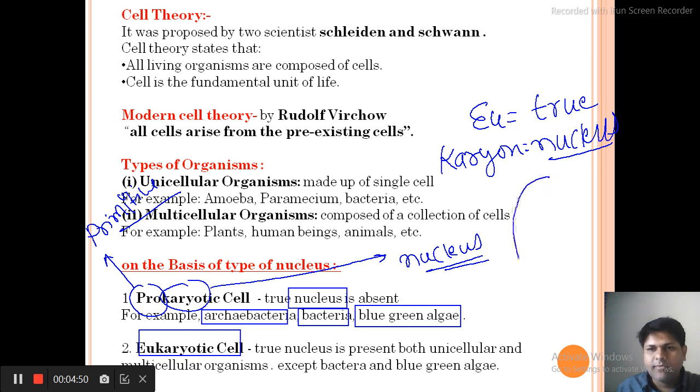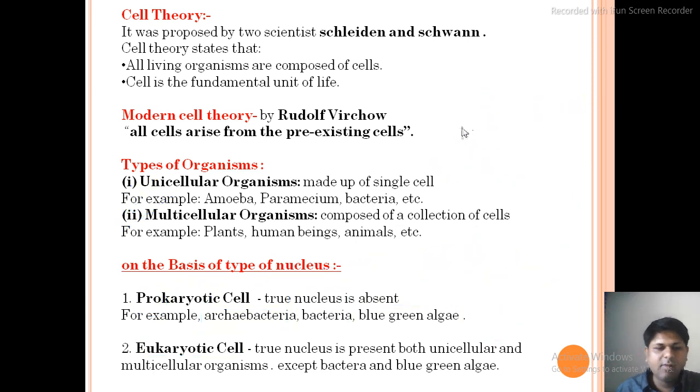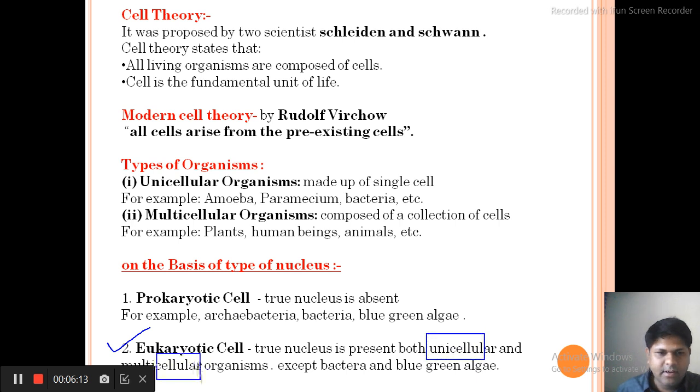I am drawing a diagram here; consider this as a cell, and here it is the nucleus. If a proper membrane around the nucleus is present, then it is called eukaryotic, where eu means true. This is the meaning of prokaryotic and eukaryotic. In prokaryotic cells the true nucleus is absent, and in eukaryotic cells the nucleus is present. Examples are both unicellular and multicellular organisms, except bacteria and blue-green algae.